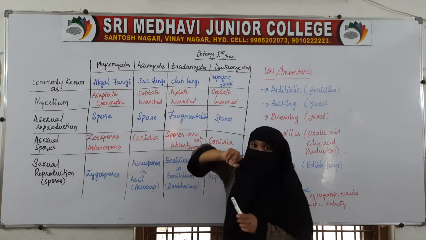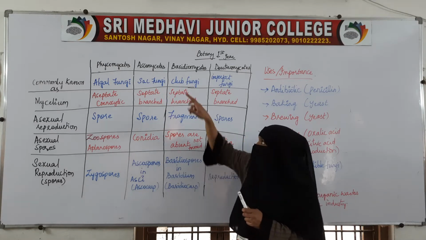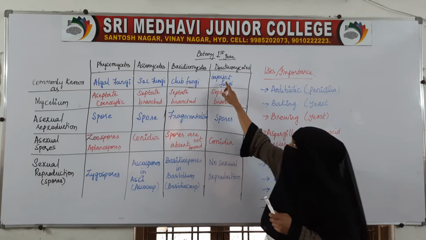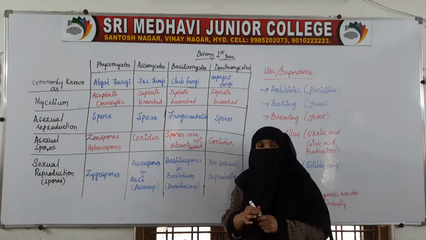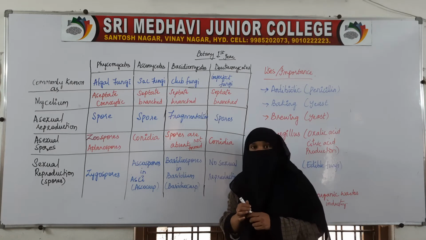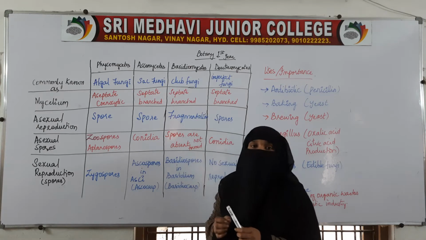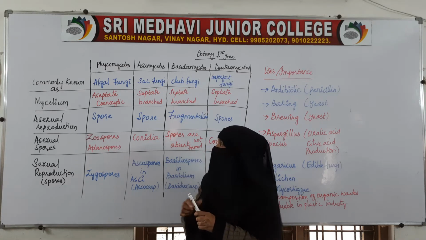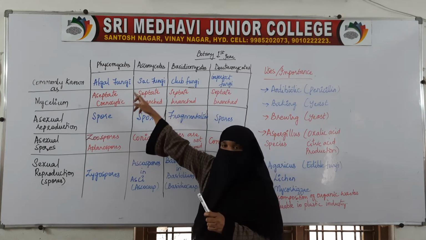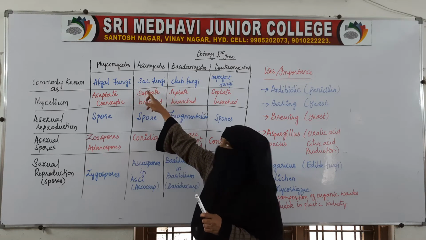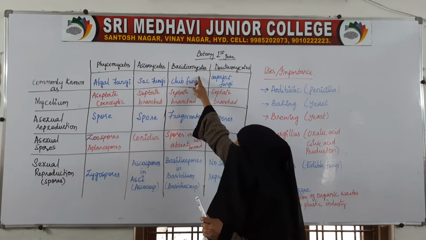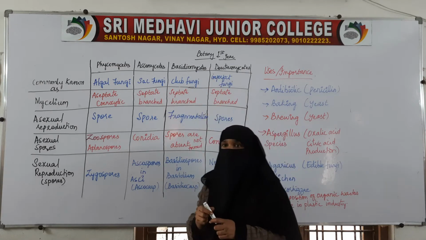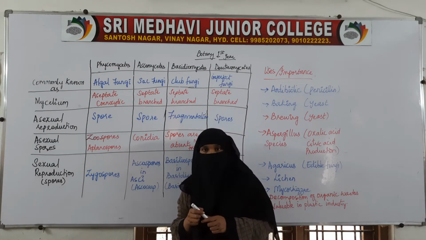Basidiomycetes, again based on the reproductive structure, is club fungi. And Deuteromycetes is called imperfect fungi because of the absence of sexual reproduction in it. So, commonly, Phycomycetes is algal fungi, Ascomycetes is sac fungi, Basidiomycetes is club fungi and Deuteromycetes is imperfect fungi.